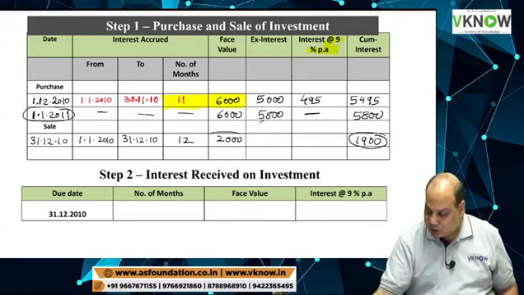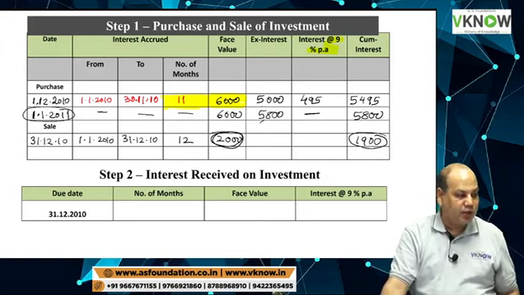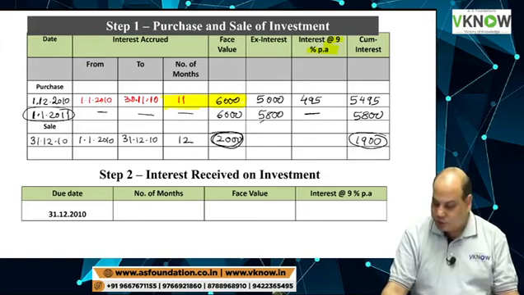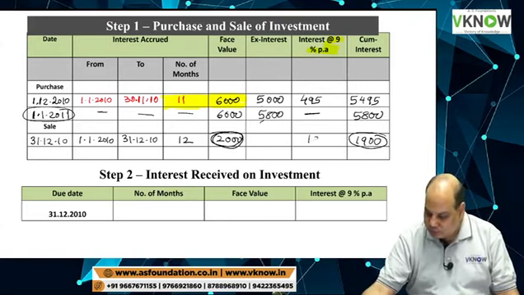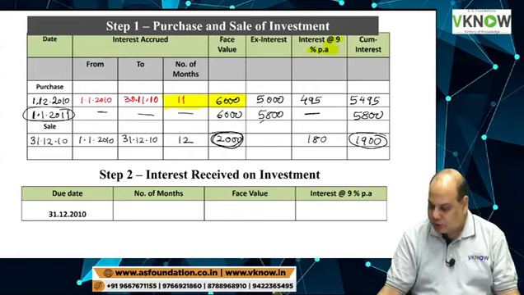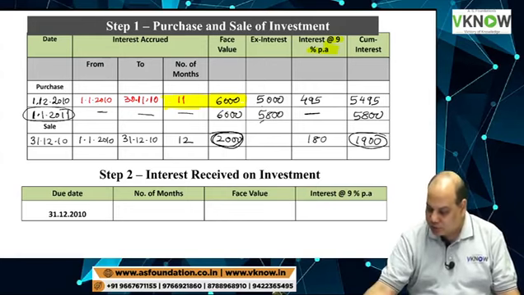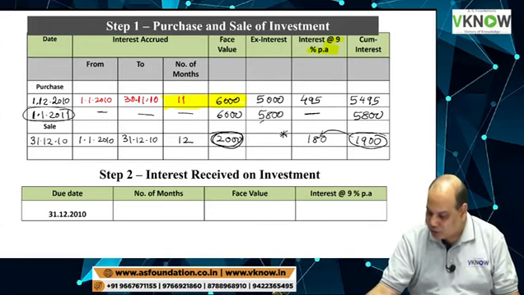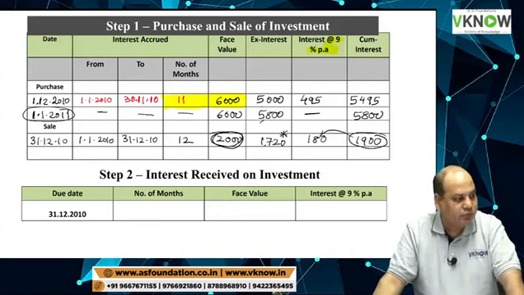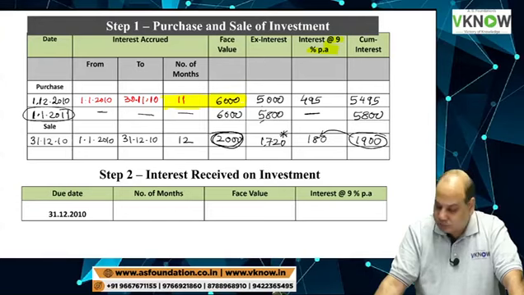So calculate the interest on 2,000 rupees. 2,000 into 9% into 12 by 12 is 180. 180 is interest. Ex interest price is the balancing figure. Do the reverse working. 1,900 minus 180 is 1,720.